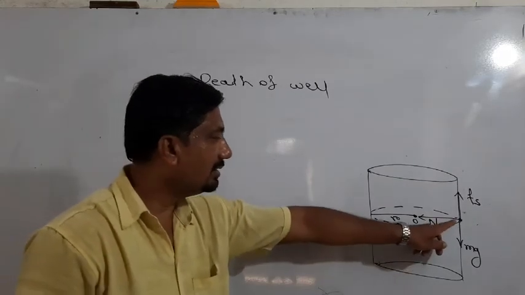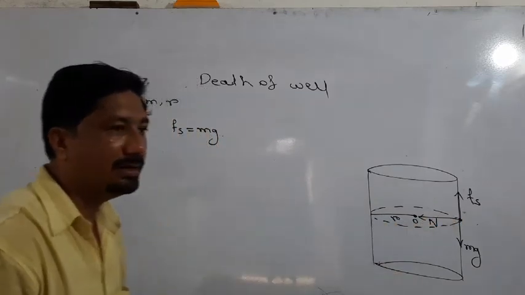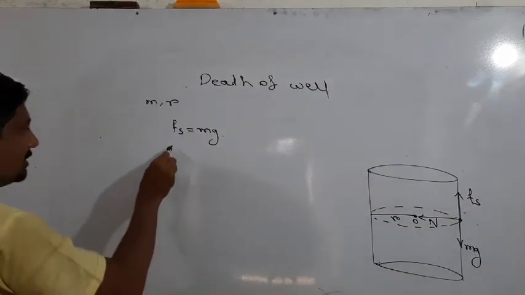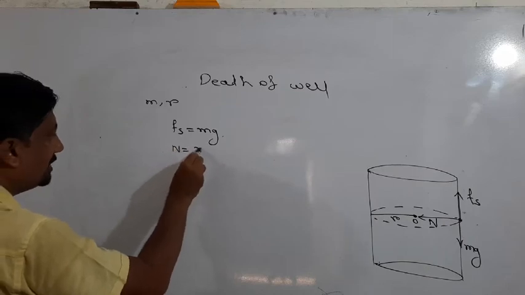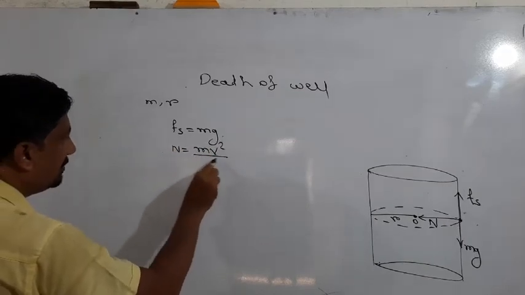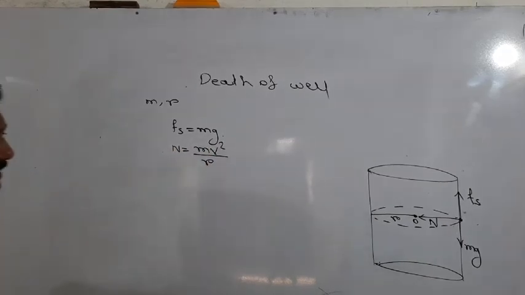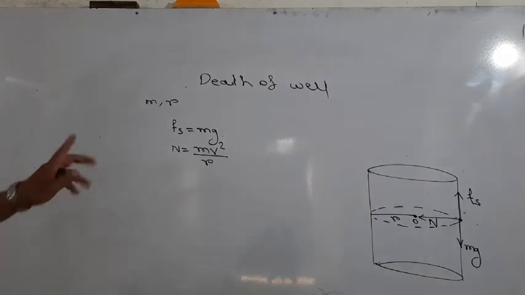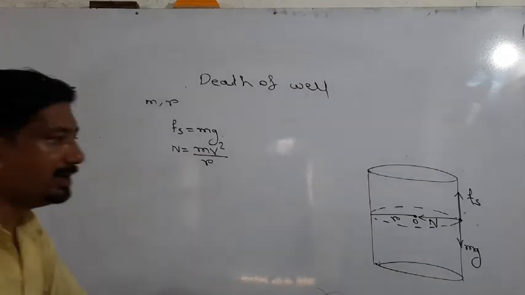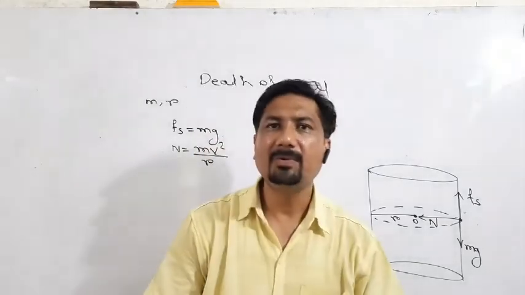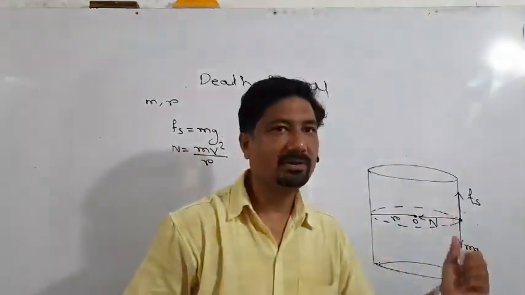The normal reaction acting toward the center provides the required force, mv square upon r. Depending on that, we can find the expression for the minimum velocity required for circular motion.